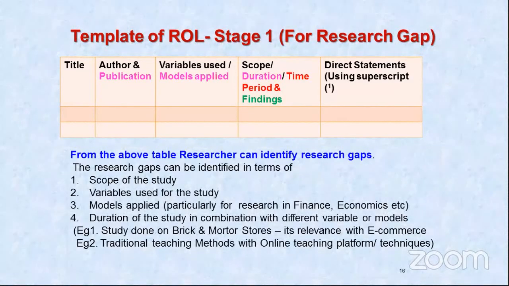The government working papers or the publications by the government may give 10 variables. You need not take all the 10. You can take only 2 to 3 variables which you feel are relevant in your research. But when you are writing your review, you have to take all the variables used. All the variables you have to mention at the time of review of literature.